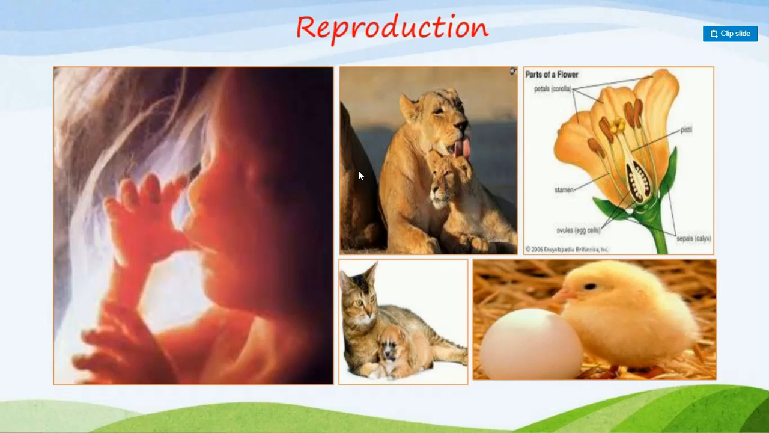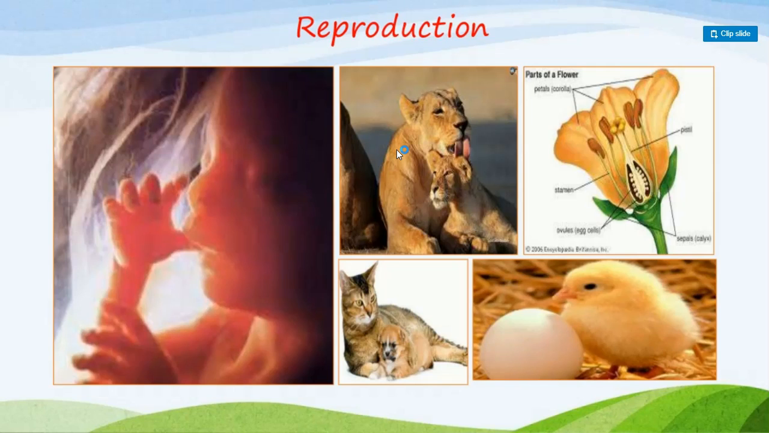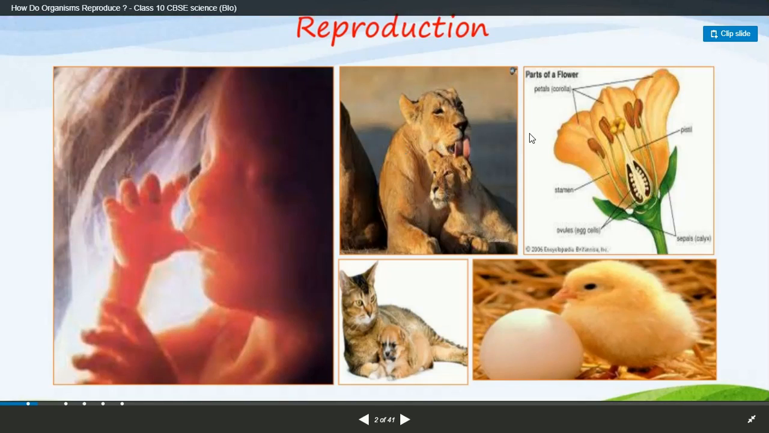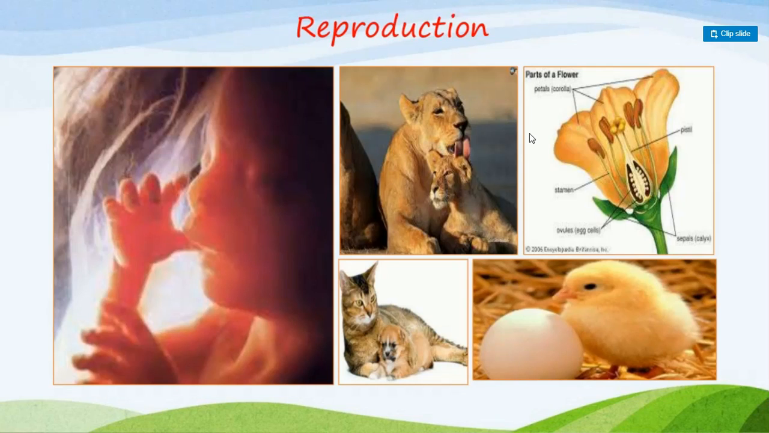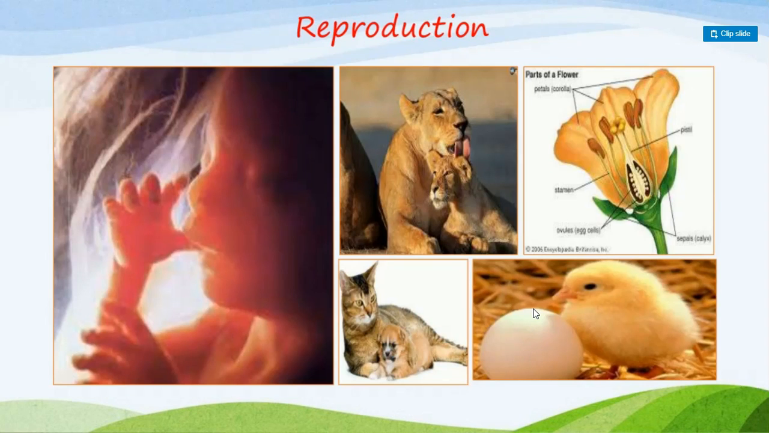How do organisms reproduce? The reproduction chapter also contains many varieties. Here you can see a baby in the womb of a mother, a tiger with her cubs, a flower with an explanation of its parts, a cat, and a hen with its eggs. What do you understand by this? There are many modes of reproduction. That is the main motto of putting this slide.